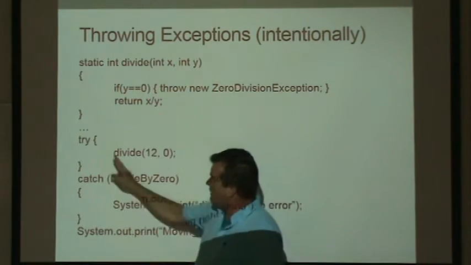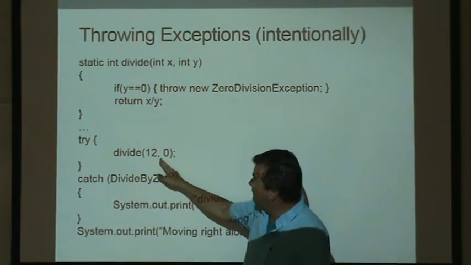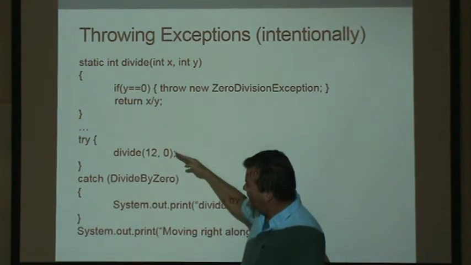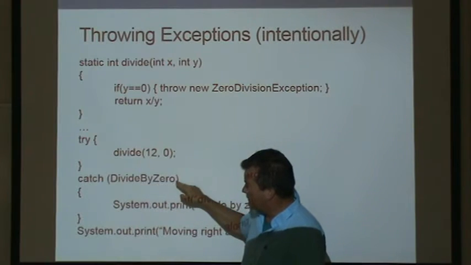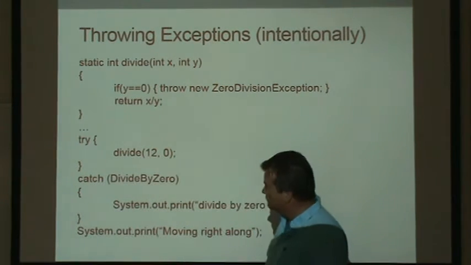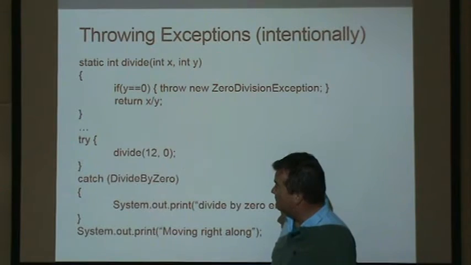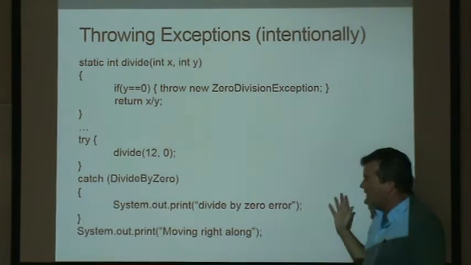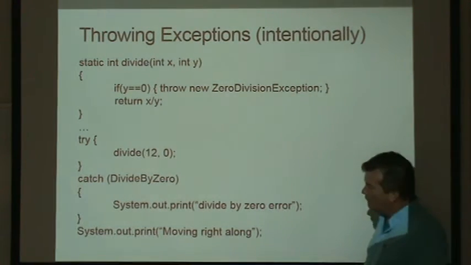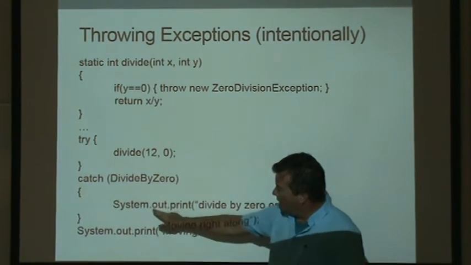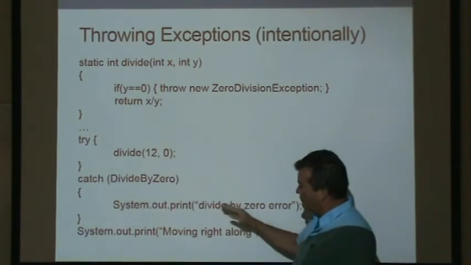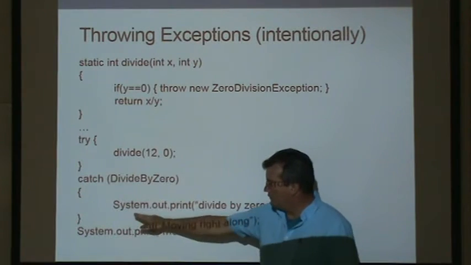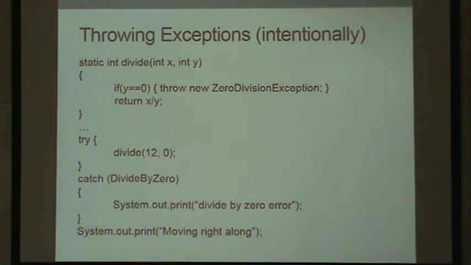So now we could say try, call the divide method, divide 12 by 0, and then catch a divide by 0 exception, because we could create our own objects if we want to. And then print out, oh, we had a divide by 0 error. And then we could just keep moving right along. If we wanted to, after the divide by 0 error message printed out, if we wanted to rethrow it at the stack to get our program cleaned out, we could. We could just throw it again at the stack.